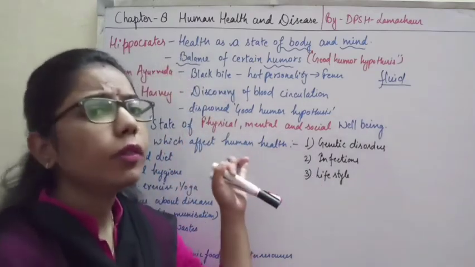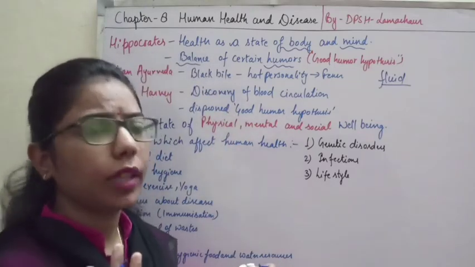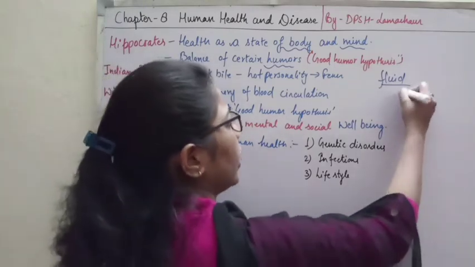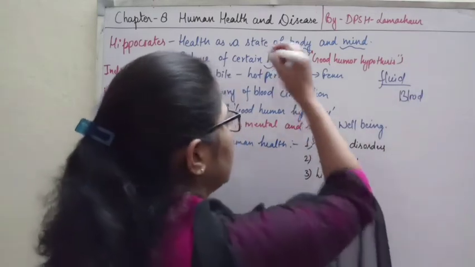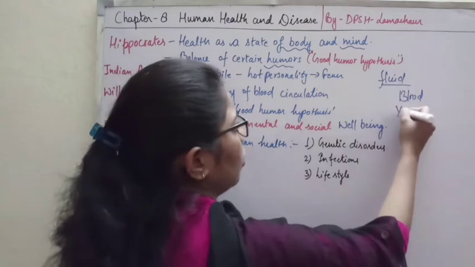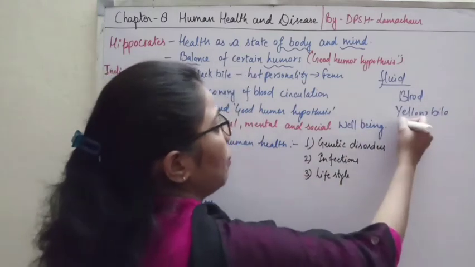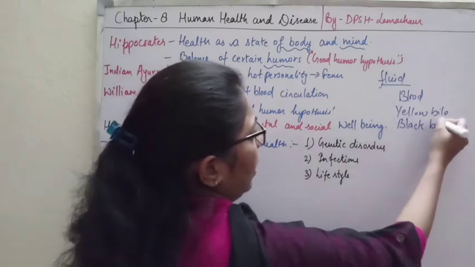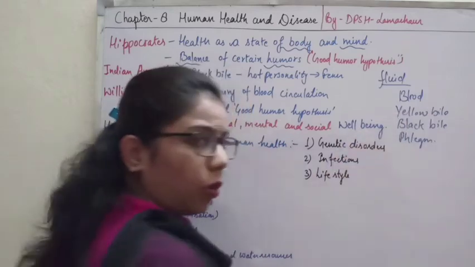If we talk about the fluid present in the human body, it can be of four types: blood is one of the fluids, another is yellow bile, the third is black bile, and the fourth is phlegm.